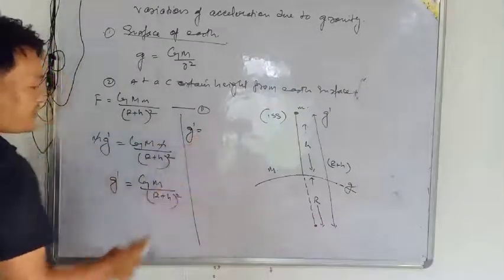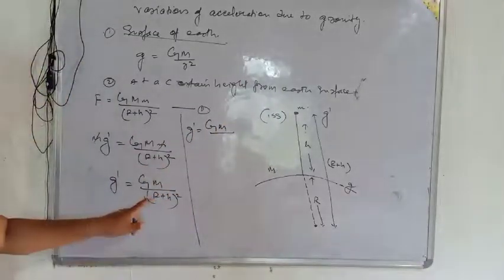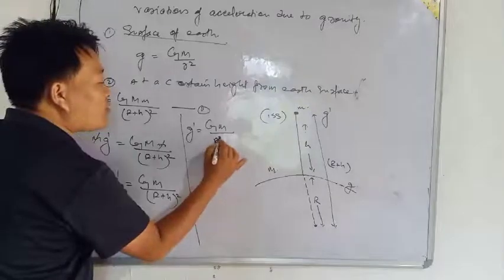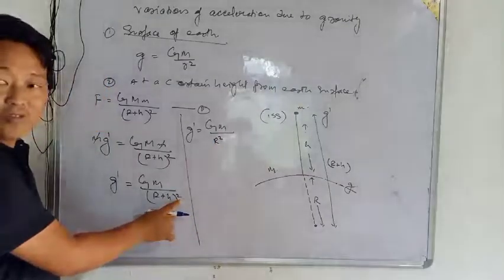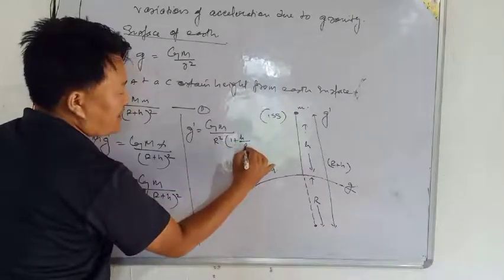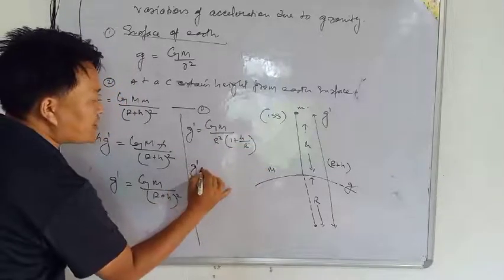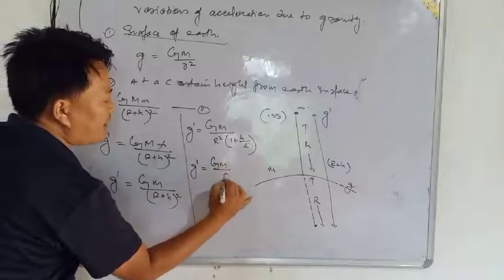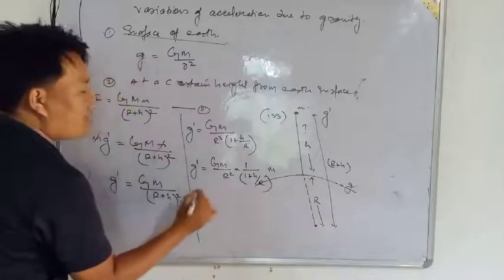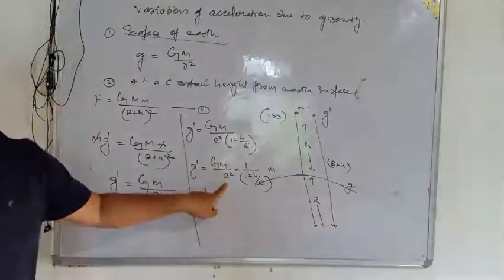So g dash is equal to capital G capital M by... from here now what we have to do is take r common from here. And when we take r common here, it will become r square, because there is a square here. So what will it become here: 1 plus h by r, whole square. Then g dash is equal to G capital M by r square into 1 by (1 plus h by r) whole square.